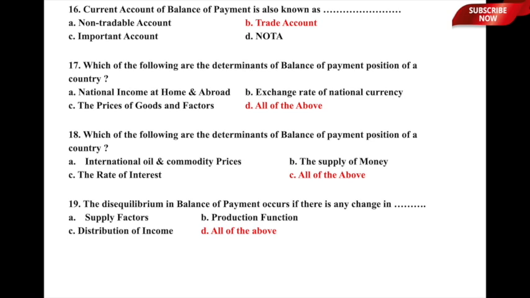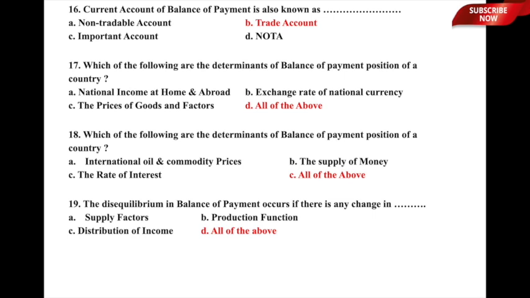The disequilibrium in balance of payment occurs if there is any change in dash. What are the underlying changes which induce disequilibrium in balance of payment of a country? Let us look at the underlying options. A, supply factors, B, production function, C, distribution of income, and D, all of the above.